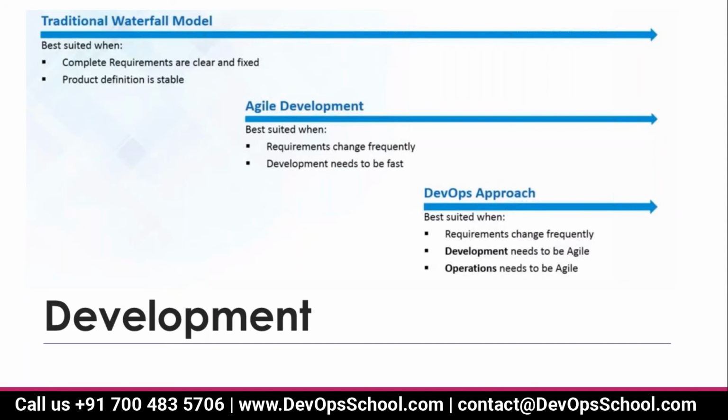In the DevOps approach, you can see that the developer, tester, product owner, and operations are all working together, correct? Due to that reason, we are saving money compared to agile and the traditional waterfall model.